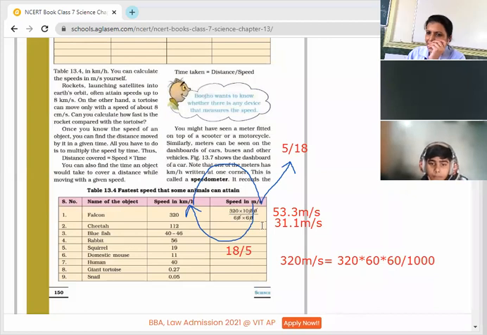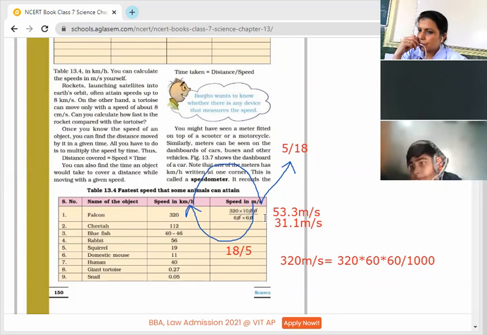If you can remember this, leave the 1000 and 60 and 60. This is the easiest way and easily you can solve it. Any confusion till here? No, ma'am. So I will give you many questions so that you can practice it. And you are going to use this in your maths even, because you need to change the terms. Simply we have to change kilometer per hour to meter per second, we multiply by 5 upon 18. Yes.